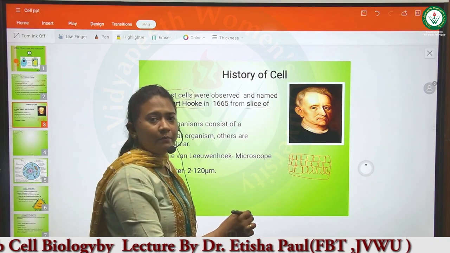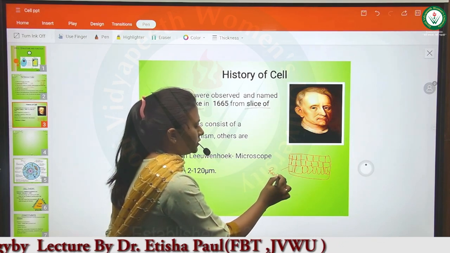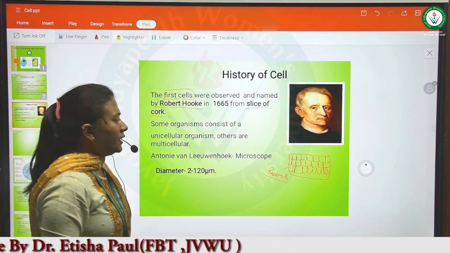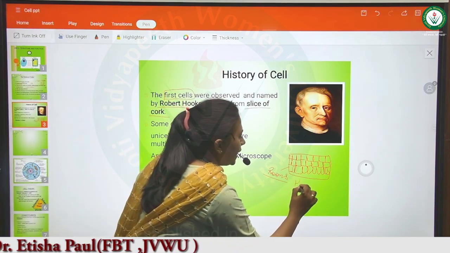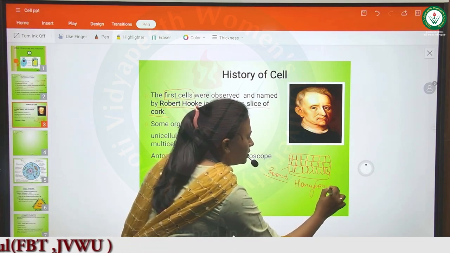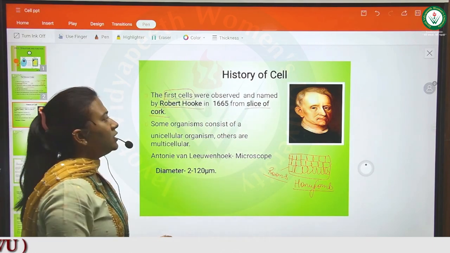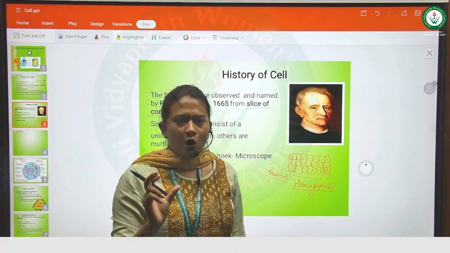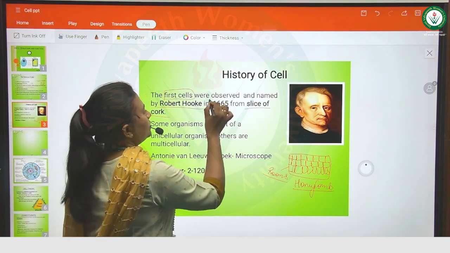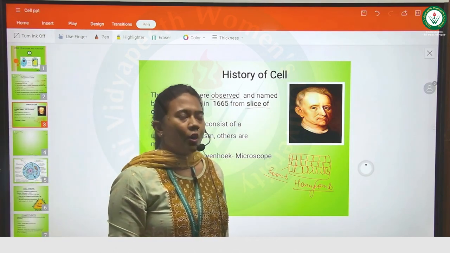He named these compartments as rooms, and he named this structure a honeycomb structure. This structure he saw in a slice of cork, and with that he observed the cell, and the cell was named by Robert Hooke.